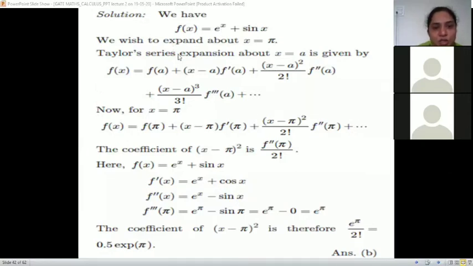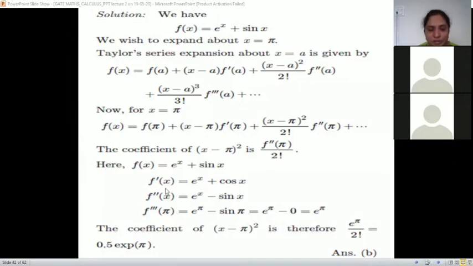Okay, then the function is e raised to x plus sin x at x is equal to pi. So the Taylor series expansion about x is pi is this. And then the coefficient of x minus pi square, we know, is f double dash of pi upon 2 factorial. We have seen the formula.